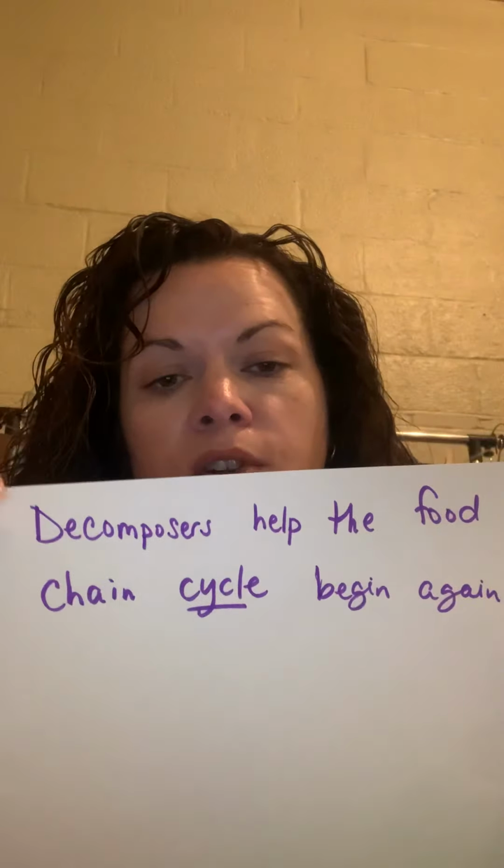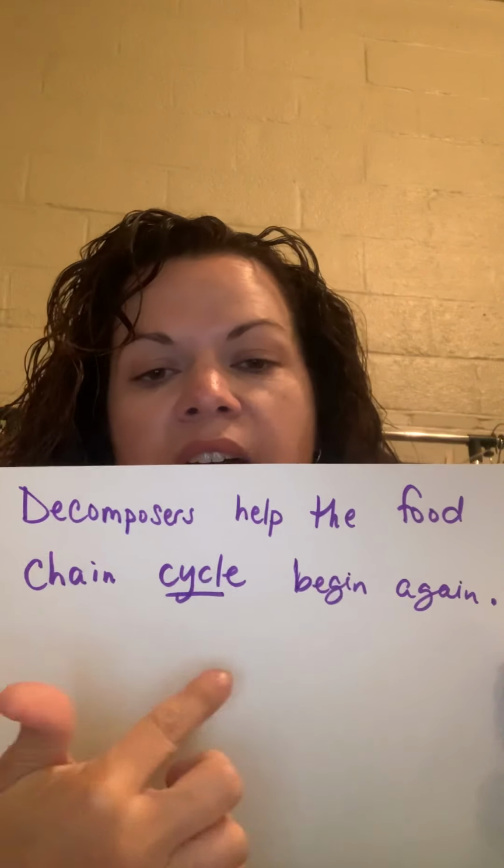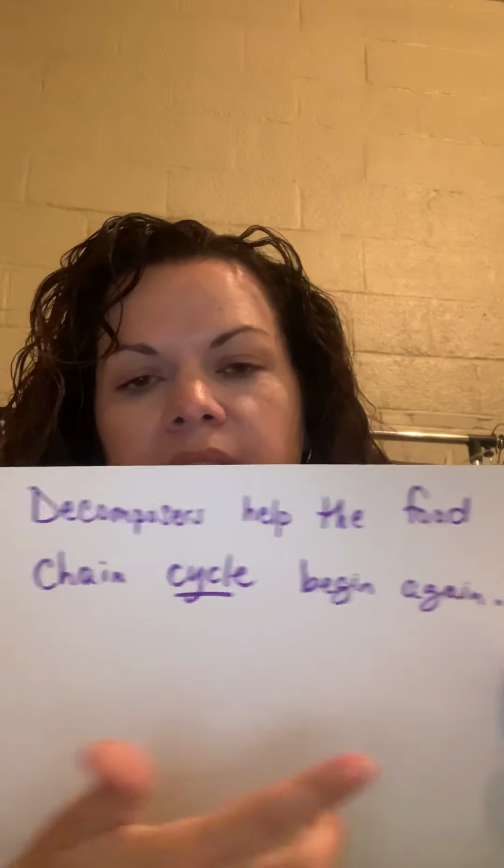And then the last subheading is back to the cycle. And it talks about how decomposers help the food chain cycle back again, because decomposers break down the dead waste back into the ground so that producers can produce food again.